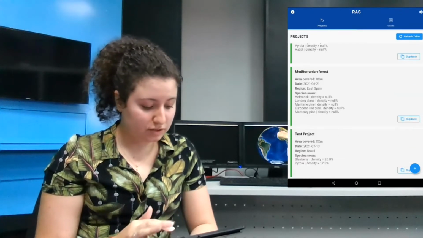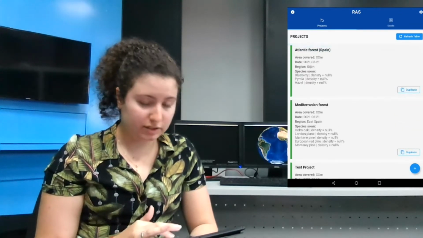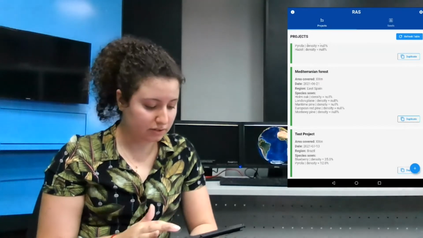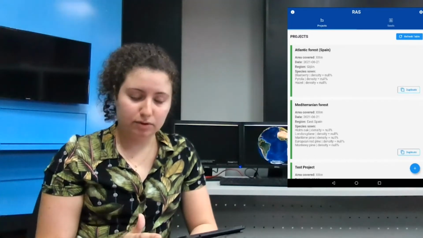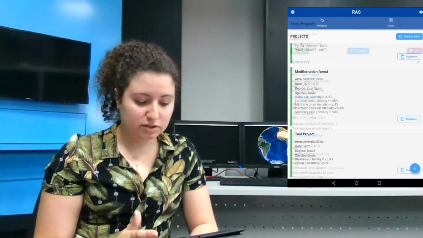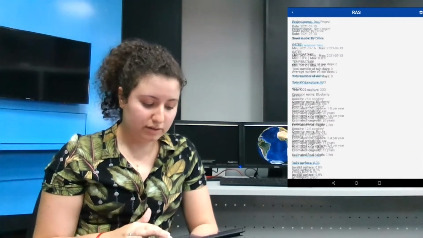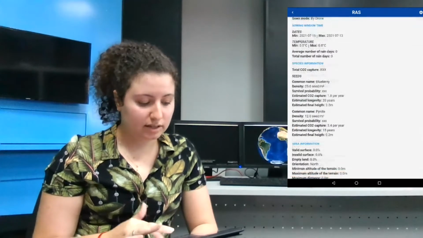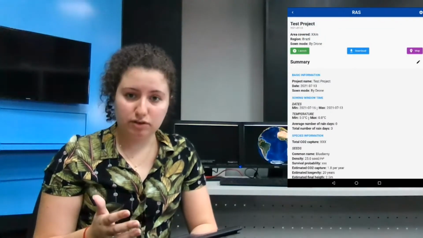On the first page, we have all the projects we created for the reforestation. Some of them are mock data that were created by the Liquid Galaxy Lab students. If we click on a project, we can see a summary of it and also be able to edit, delete, and also launch to Liquid Galaxy.